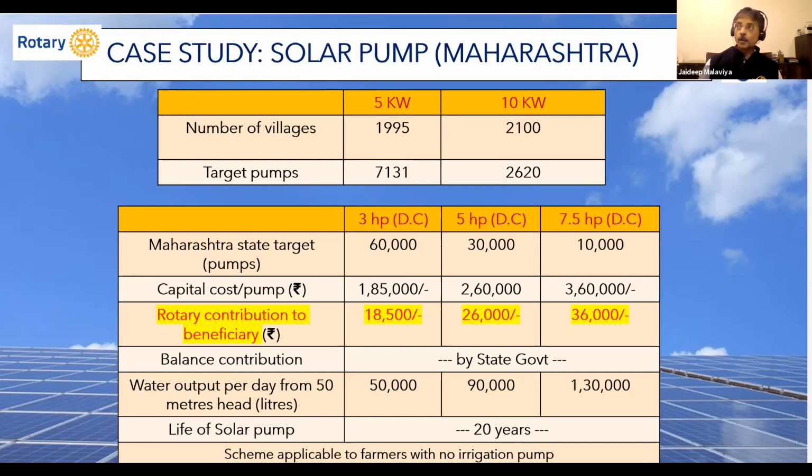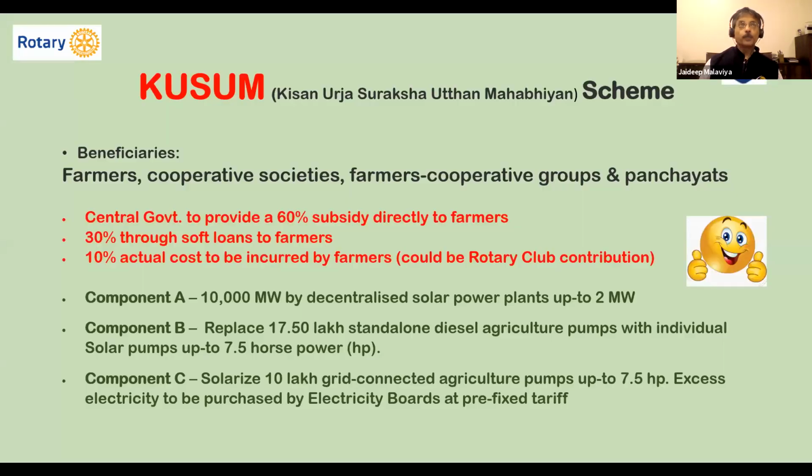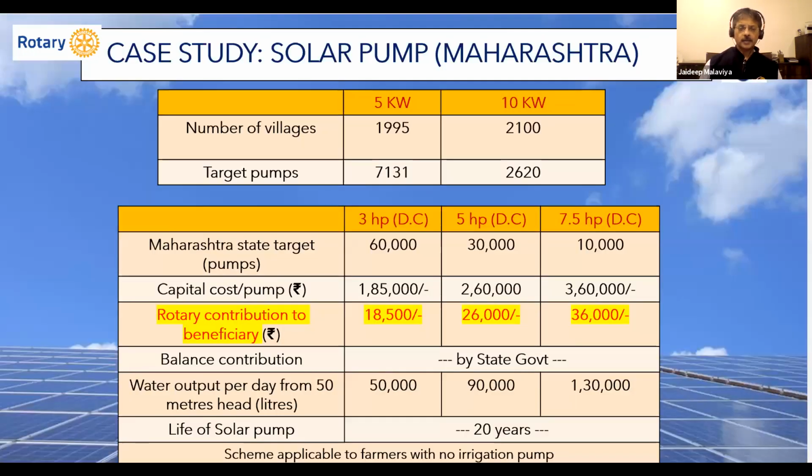So the earlier program, which I had mentioned, the KUSUM, is operated by the electricity boards, where there are electricity connections or diesel agriculture or diesel pump sets. Whereas there are certain states who have their own programs. One of them I presented as a case study, Maharashtra.